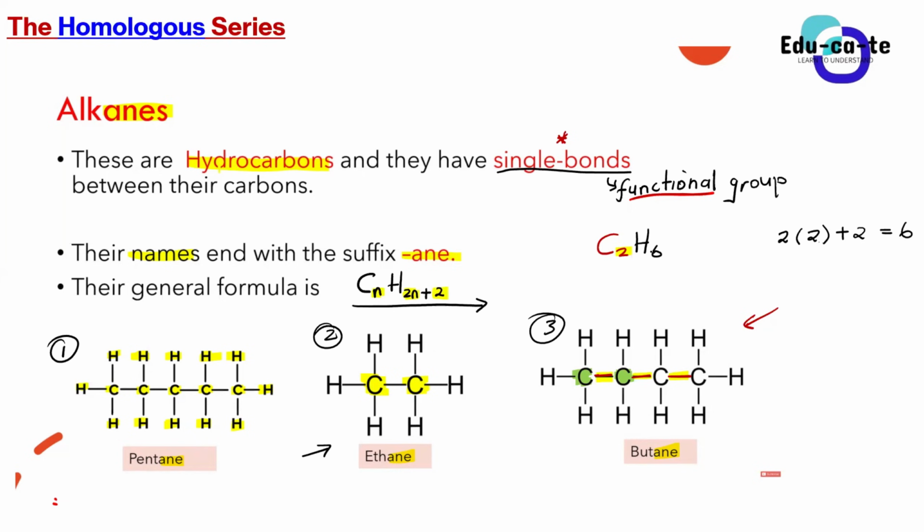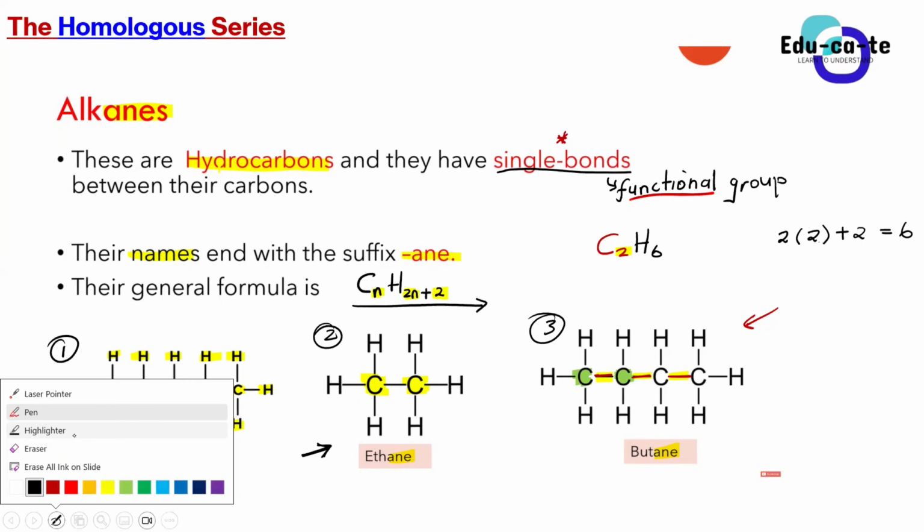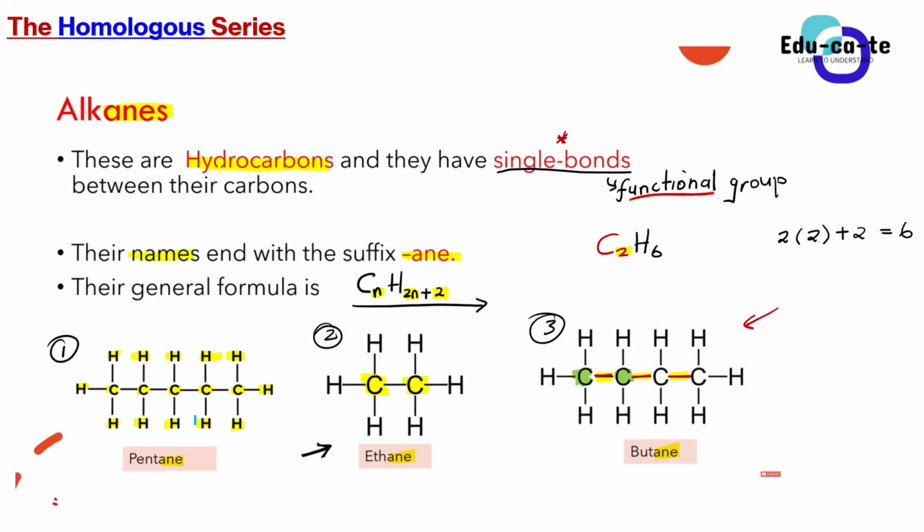And just to confirm, guys, if you can look at the actual compound here, which is the ethane, if you count the number of hydrogens, how many hydrogens can you see from this ethane? Let's count them. Just count the number of hydrogens that you can see on molecule number 2. 6, right? So we have got 1 here, 2, 3, 4, 5, 6. So it confirms the general formula that states whatever number of carbons you have, when you want to find the number of hydrogen atoms, you multiply the number of carbon atoms by 2, then you add 2 more on top.